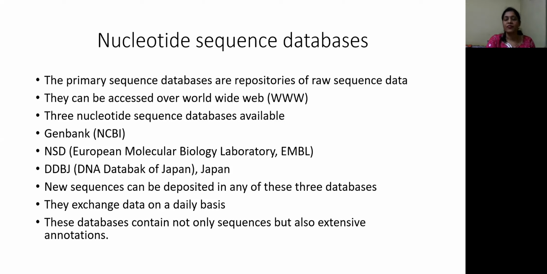These databases do not just contain the sequence. In addition to the sequence, they also contain extensive annotations about the sequence. What are these annotations? Annotations are related comments about that particular sequence. In other words, annotations are useful information derived from the raw data. So in these databases, not only is the sequence represented, it also contains extensive annotations about that sequence.